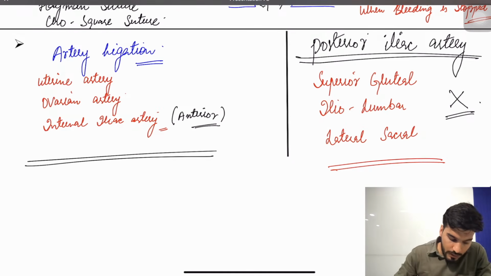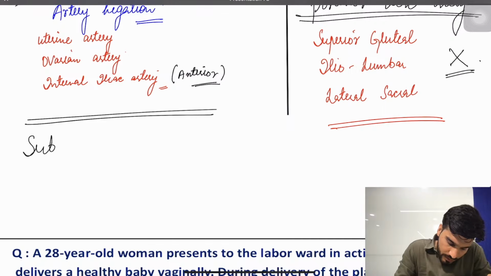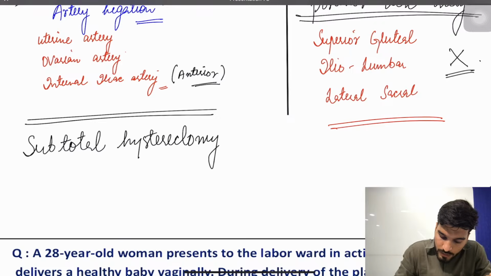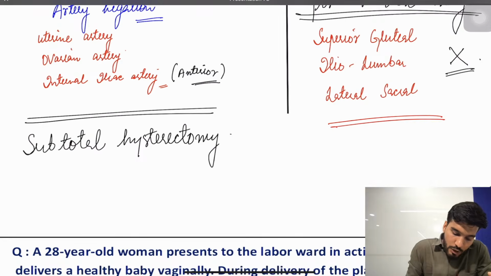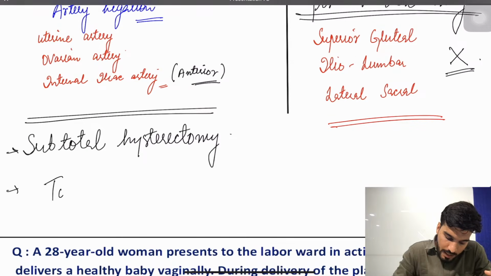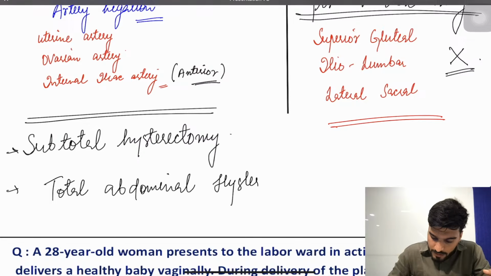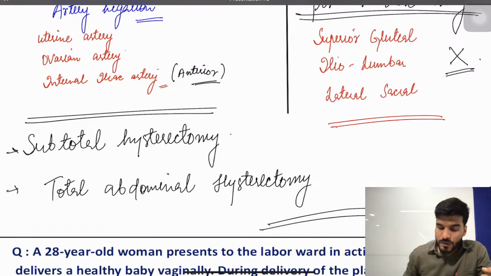Sir, if the bleeding is still not stopped, we'll go with a supracervical or subtotal hysterectomy. Subtotal hysterectomy removes only the uterus, not the cervix. And if the bleeding is still not stopped, we'll go with total abdominal hysterectomy. Is that clear? That is all about postpartum hemorrhage.